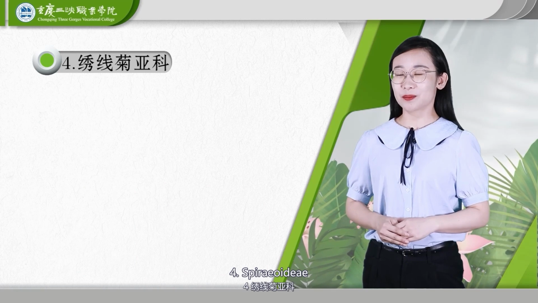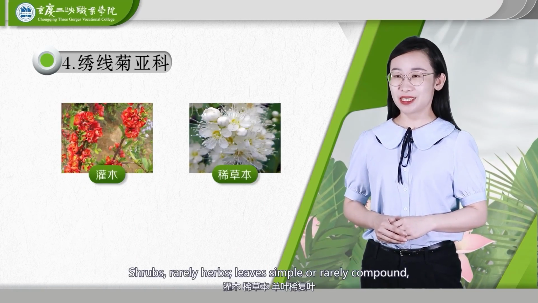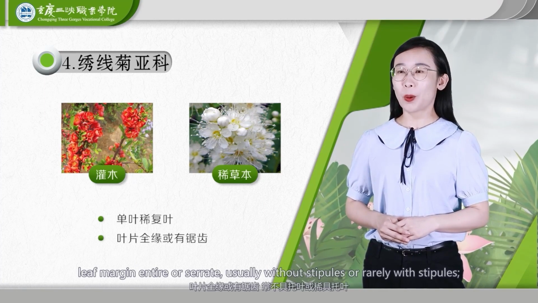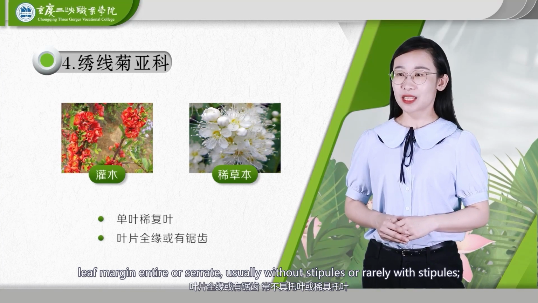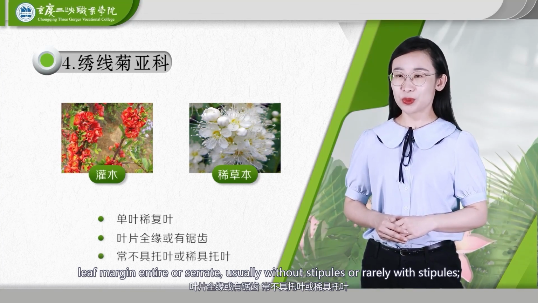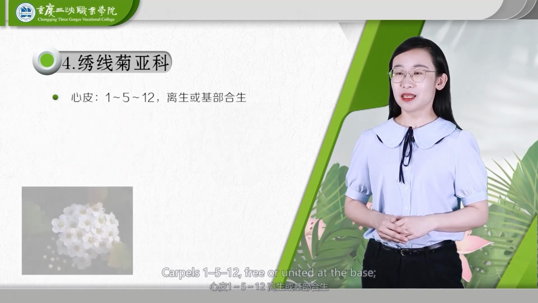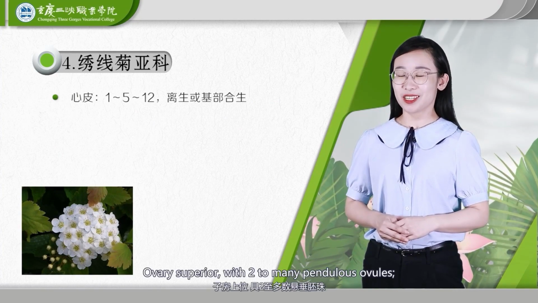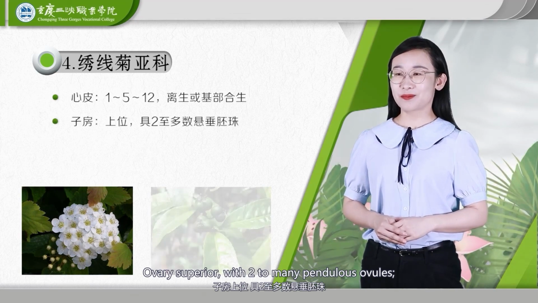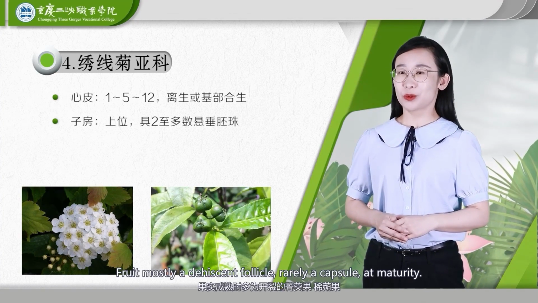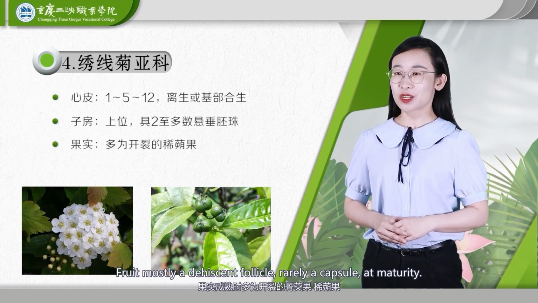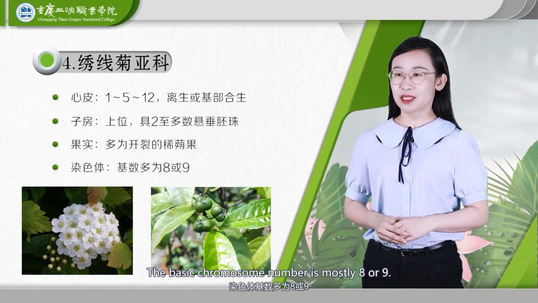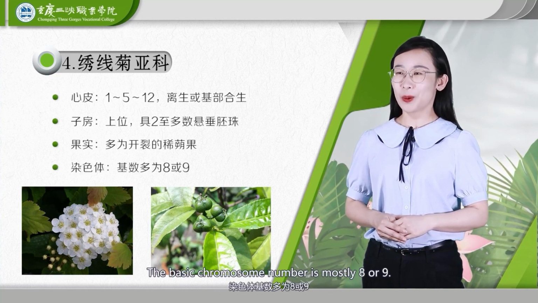4. Spireoideae. Shrubs, rarely herbs, leaves simple or rarely compound, leaf margin entire or serrate, usually without stipules or rarely with stipules, carpels 1 to 5 to 12, free or united at the base, ovary superior, with 2 to many pendulous ovules. Fruit mostly a dehiscent follicle, rarely a capsule, at maturity. The basic chromosome number is mostly 8 or 9.